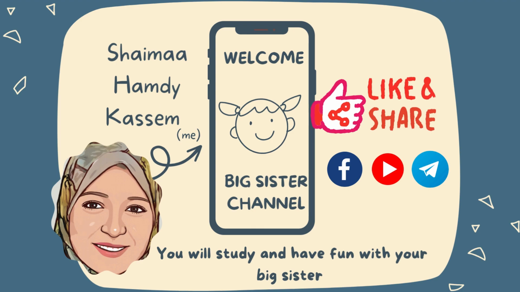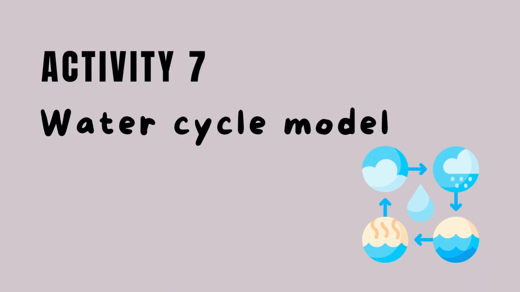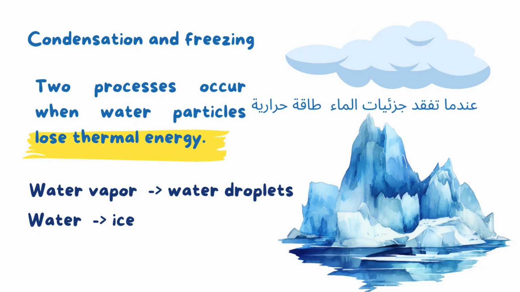Now we will start with activity 7. It's a very easy activity. It's about the water cycle model. As we know, condensation and freezing are two processes that occur when water particles gain thermal energy or lose thermal energy. Yes, you studied hard. Yes, lose thermal energy. When water particles lose thermal energy.